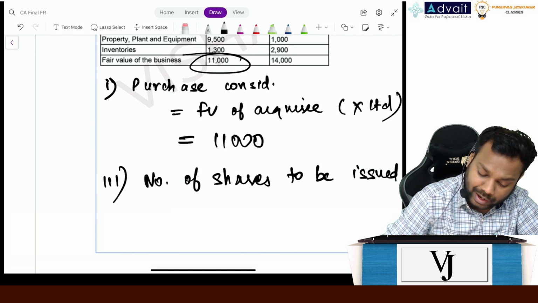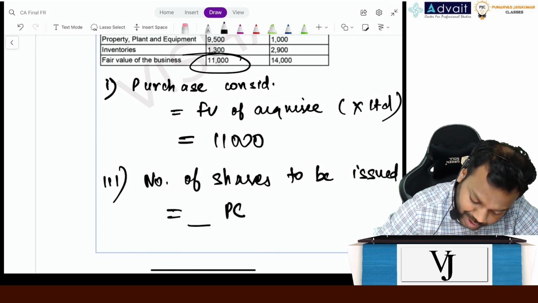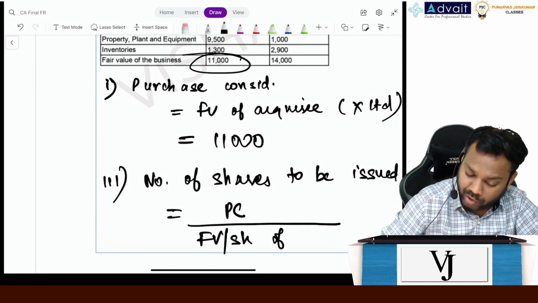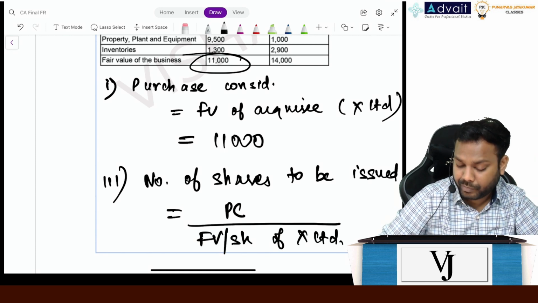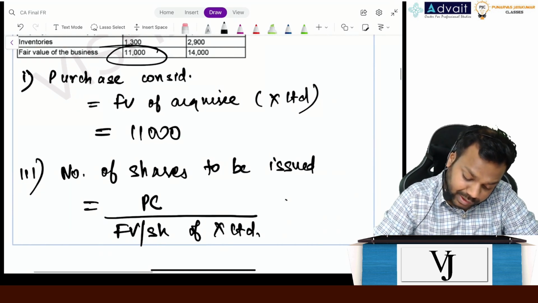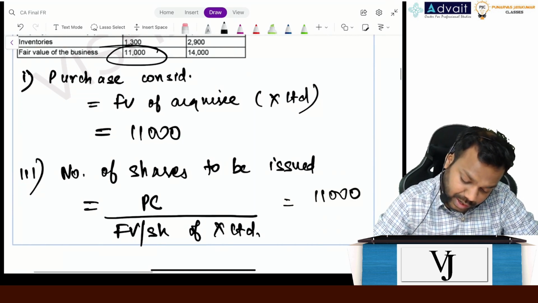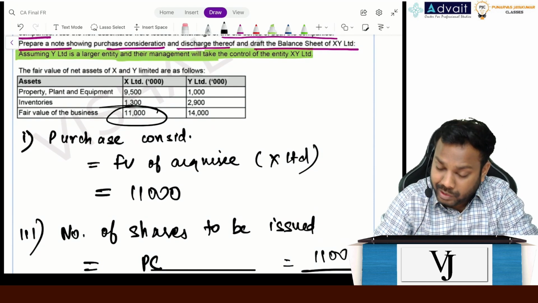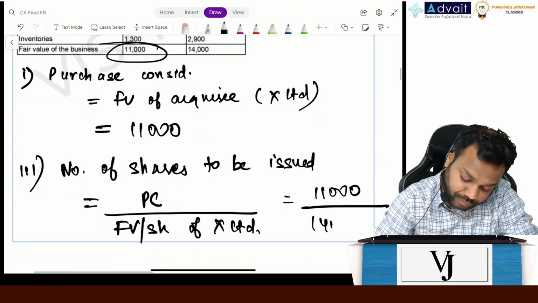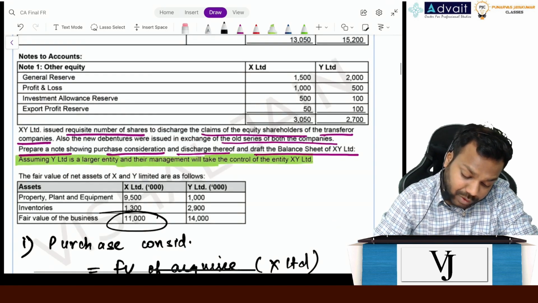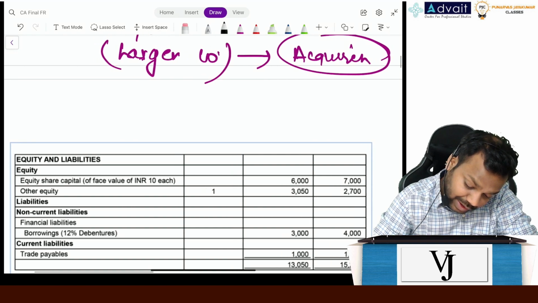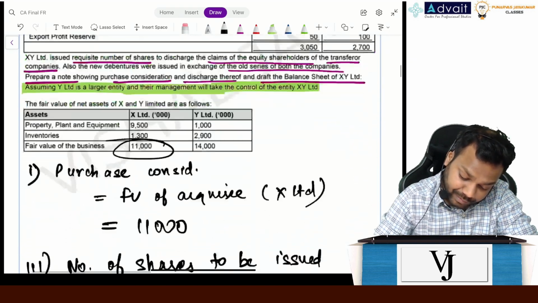And now how will we calculate that? Purchase consideration divided by the fair value per share of Y Limited, right? Now what is the purchase consideration? 11,000 divided by the fair value per share. So for that you have to see the fair value of the business, that is 14,000, divided by the number of shares of Y Limited, 7,000 divided by 10, 700, right?